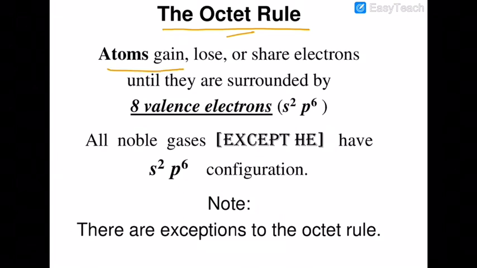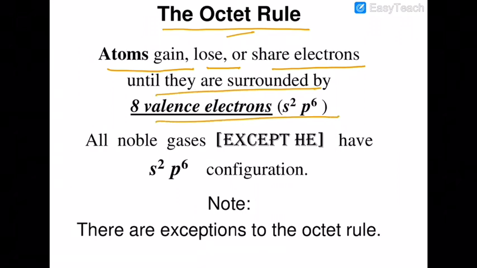So atoms gain electrons or lose electrons or share electrons until they are surrounded by 8 valence electrons. So all noble gases have s2p6 configuration except helium.